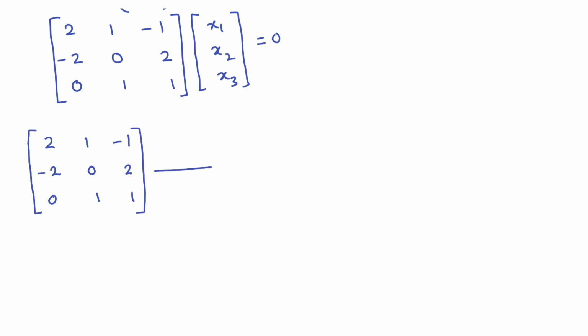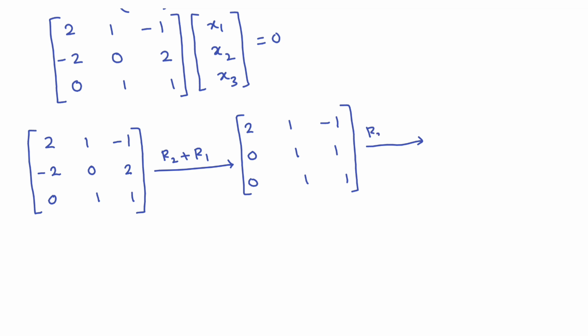Just convert this matrix into row echelon form, R2 plus R1. So this will be 2 1 minus 1, 0 1 1, 0 1 1. Next R3 minus R2. So this will be 2 1 minus 1, 0 1 1, 0 0 0.